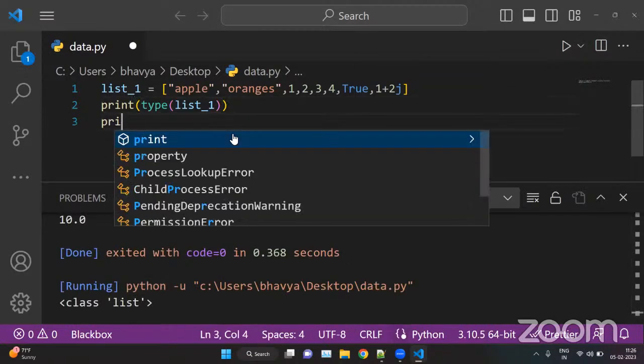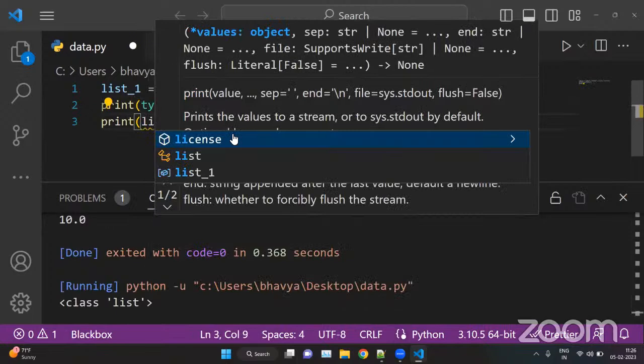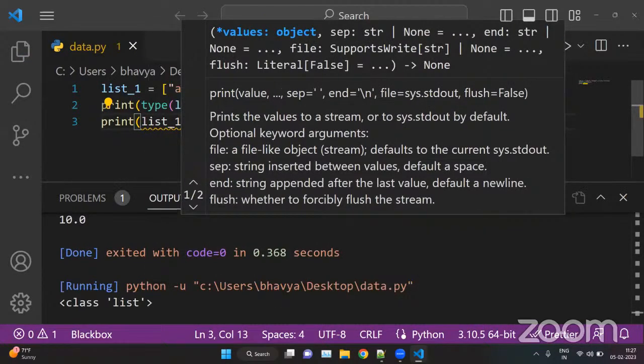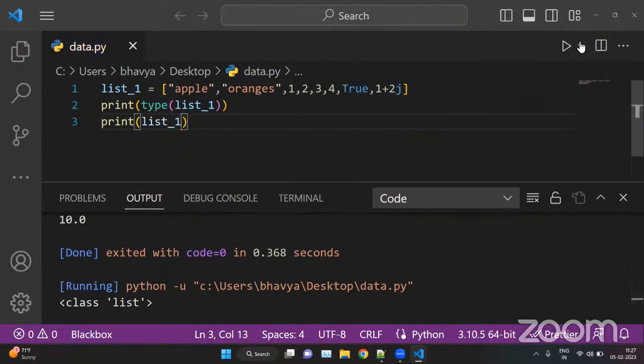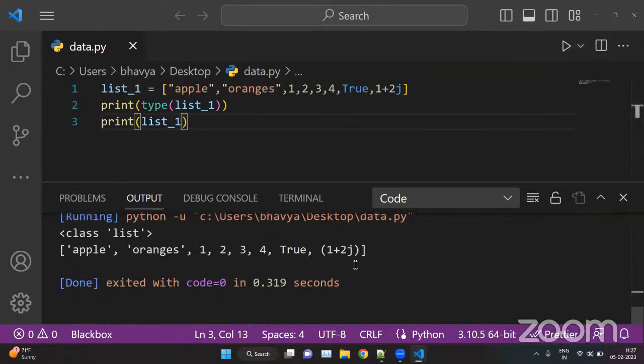And if we print list underscore one, apple is a string here, orange is a string, 1, 2, 3, 4 are numbers, that is integers, 2 is a boolean value, and this one is a complex number.